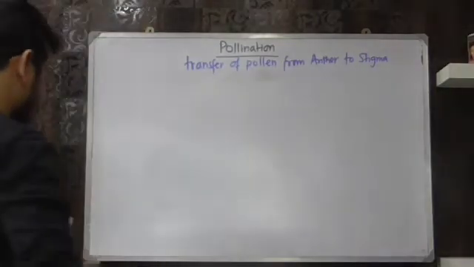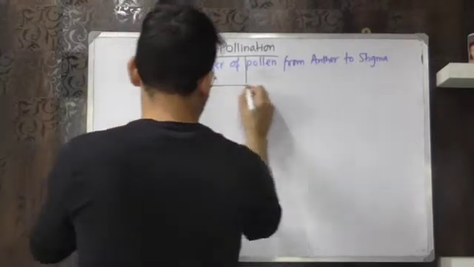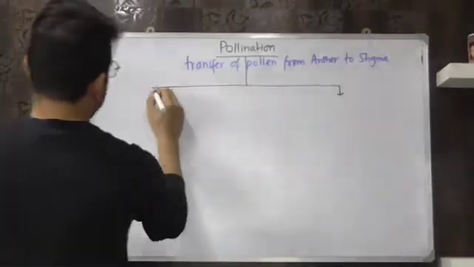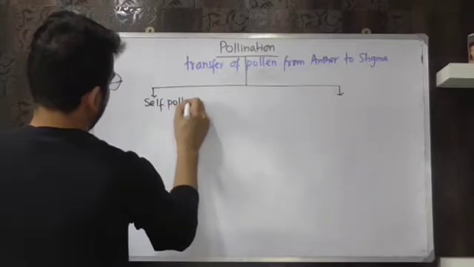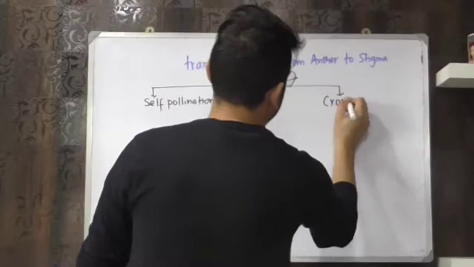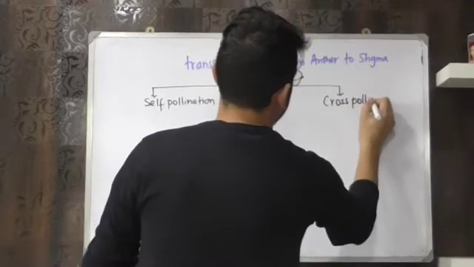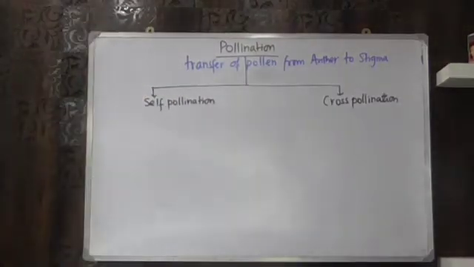Based on this, we can say that pollination is of two types. The first category is called self-pollination, and the second one is called cross-pollination. Self-pollination and cross-pollination. Now, what is self-pollination?